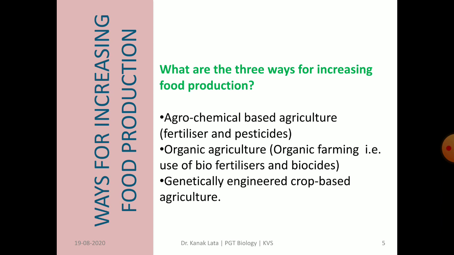Another method is organic agriculture, where there is minimal or no use of chemical fertilizers and pesticides. But in organic farming, we use biofertilizers and biocides. The third one is genetically engineered crop based agriculture. This is the recent technology, and we are going to discuss it here.